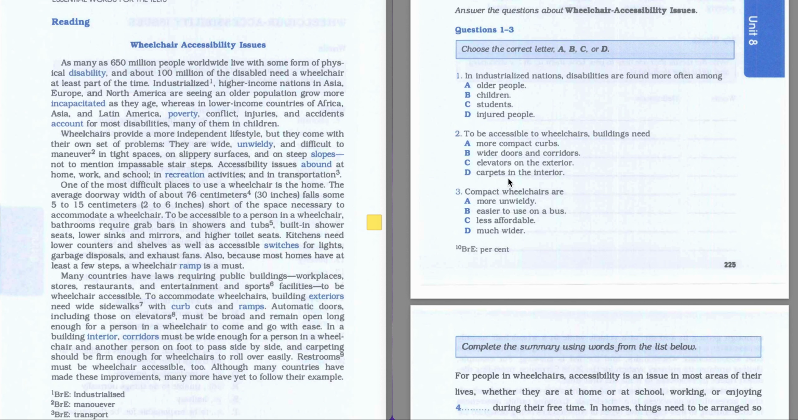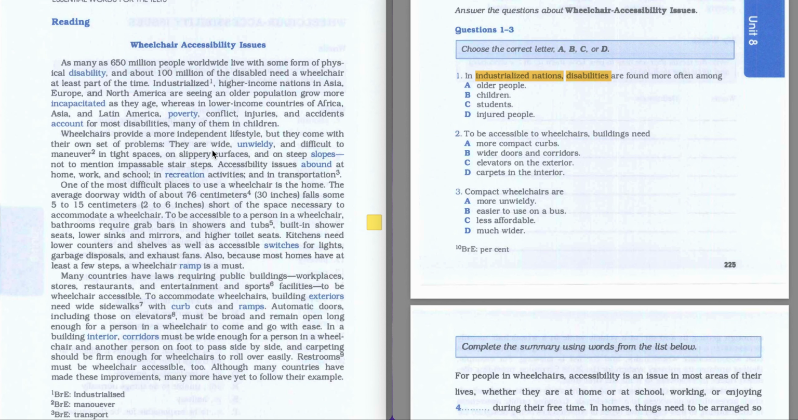So let's read the first question. In industrialized countries, disabilities are found more often among A. Older people, B. Children, C. Students, D. Injured people. So let's highlight keywords. So our keywords are going to be industrialized nations and disabilities. So we have to focus on these two keywords, and let's start to scan this text, and then let's try to find any information about